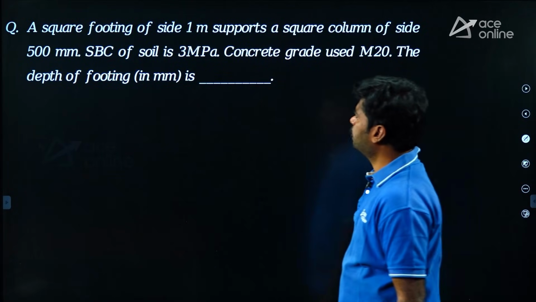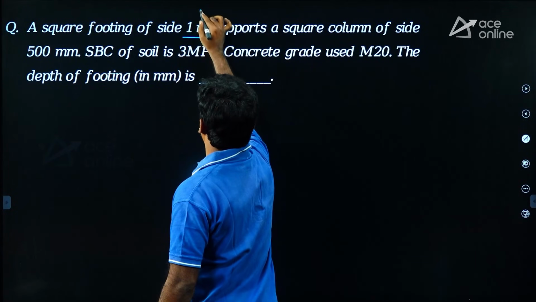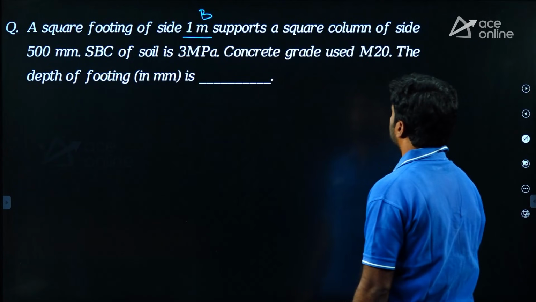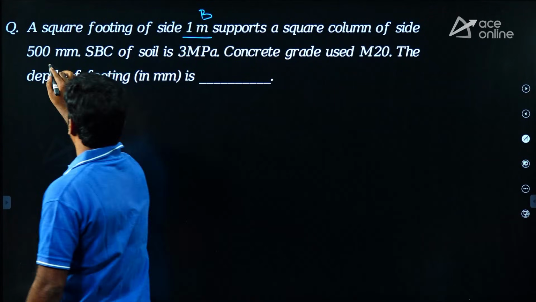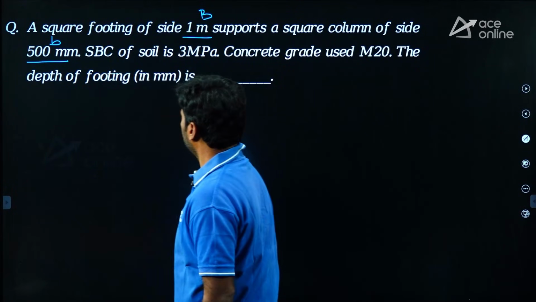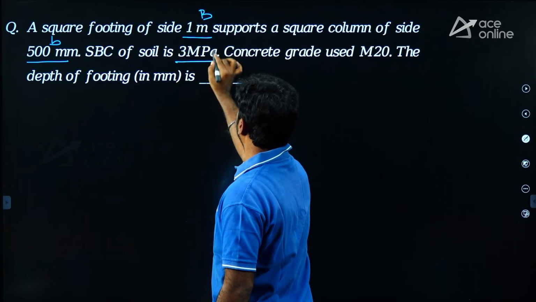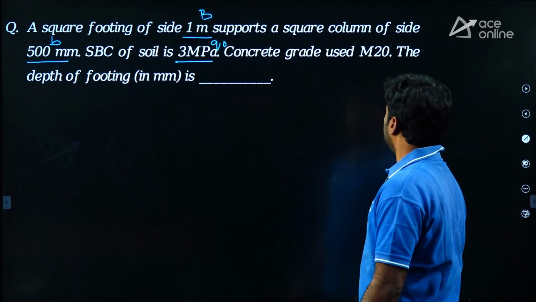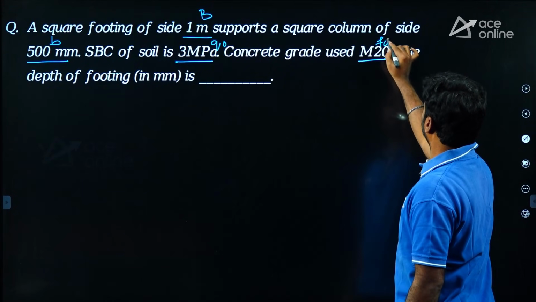A square footing of side 1 meter supports a square column of side 500 mm. They have given the side of the square footing as 1 meter. The side of the column is given as 500 mm. SBC of soil is 3 megapascal. Concrete grade used is M20.